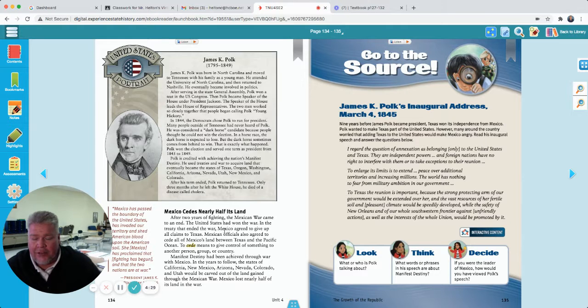In the treaty that ended the war, Mexico agreed to give all claims to Texas. Mexican officials also agreed to cede all of Mexico's land between Texas and the Pacific Ocean. To cede means to give control of something to one person, group, or country. Manifest destiny had been achieved through the war with Mexico. In the years to follow, the states of California, New Mexico, Arizona, Nevada, Colorado, and Utah would be carved out of the land gained through the Mexican War. Mexico lost nearly half of its land